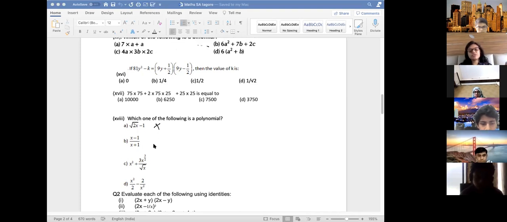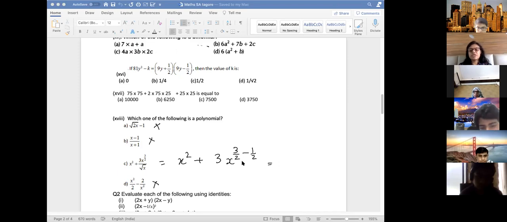So this can't be because it has a square root. X numerator, x denominator, this is also not possible. This is also not possible, x in the denominator. What is here, just check it carefully. The value of this is 3, x raised to 3 by 2, and below x raised to 1 by 2, which makes it minus 1 by 2 in the numerator, right? The power is the same, so you know in division it gets subtracted, and going to the numerator you get a negative power.